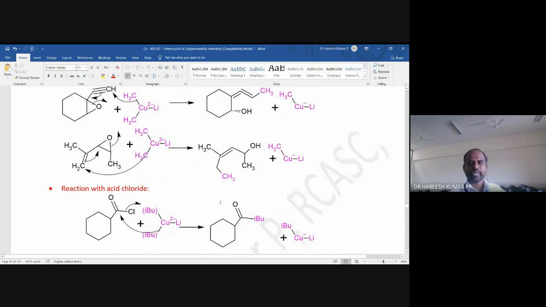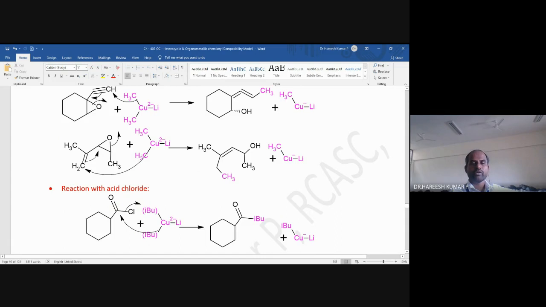Then I will take one more example. This is also an epoxide, more particularly methyl isopropene epoxide. It won't attack the epoxy carbon, but it will attack an sp2 carbon atom.